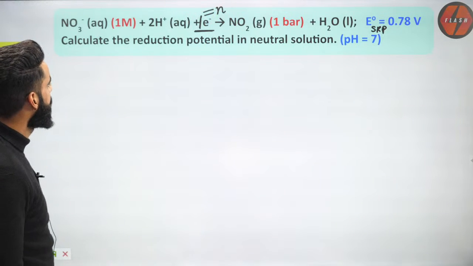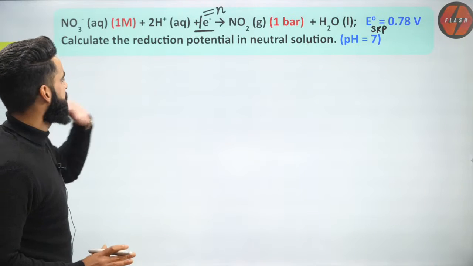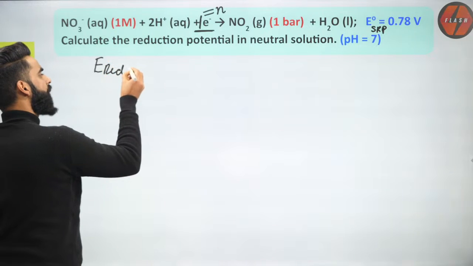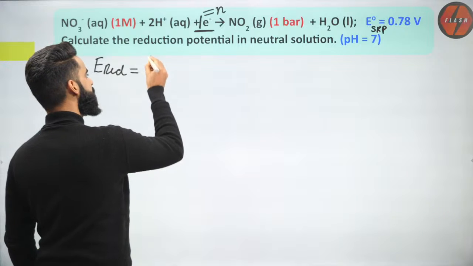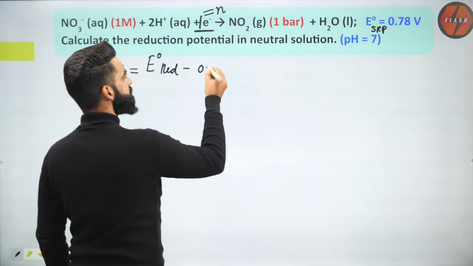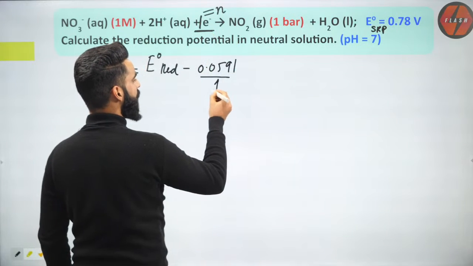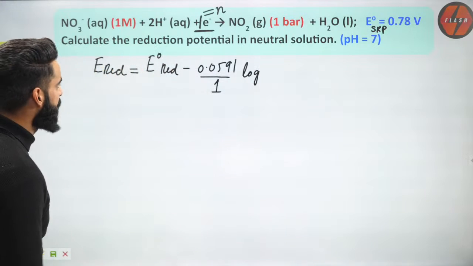First thing. Okay. What am I supposed to calculate? Reduction potential. So I'm going to use the equation. Reduction potential of the electrode whose reaction is this one is going to be equal to standard reduction potential of the same electrode minus 0.0591 divided by N, value over here is 1, log of QC. What is the value of QC?